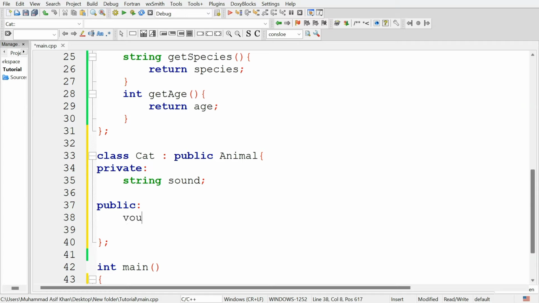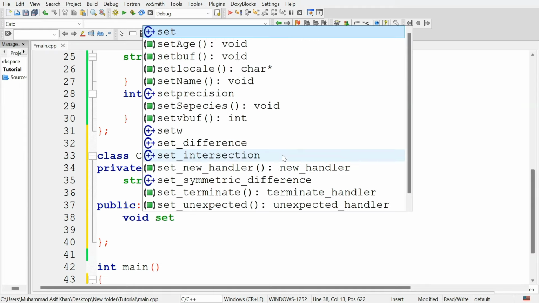So first, create a setter method for this sound attribute.